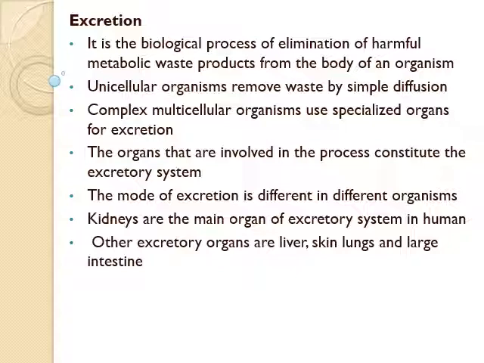For example, in unicellular organisms like amoeba, paramecium and euglena, most of the waste products are removed through the body surface or cell membrane by diffusion. Some worms like earthworms and leeches have specialized excretory organs named nephridia. In insects like cockroaches, Malpighian tubules are the excretory organs. In vertebrates, kidneys are the excretory organs.